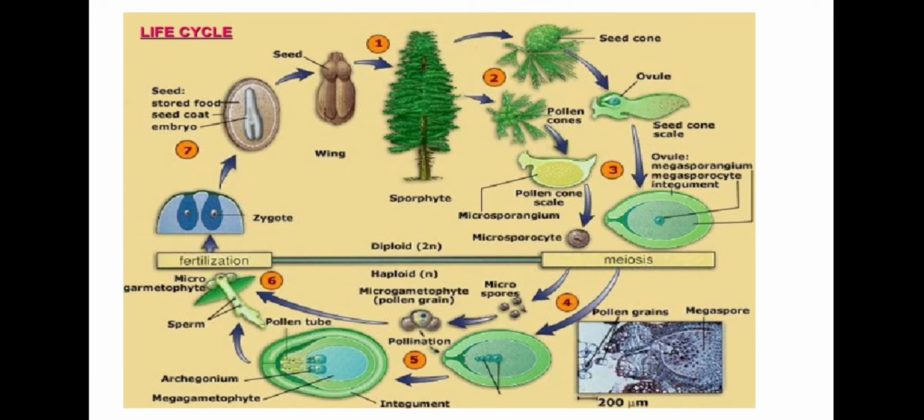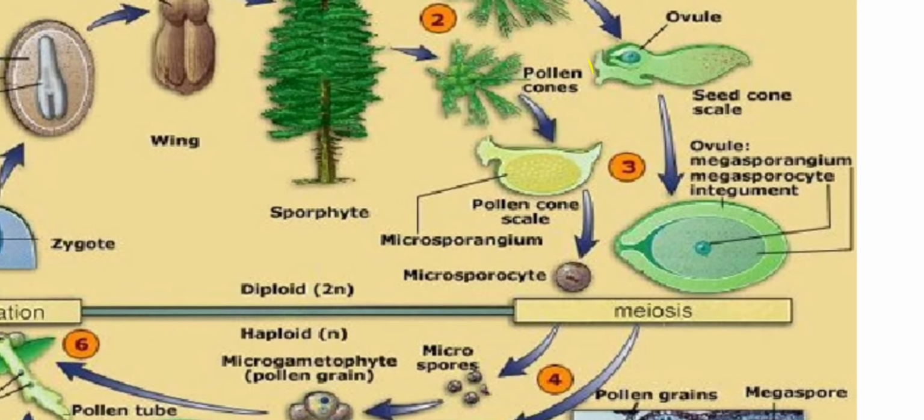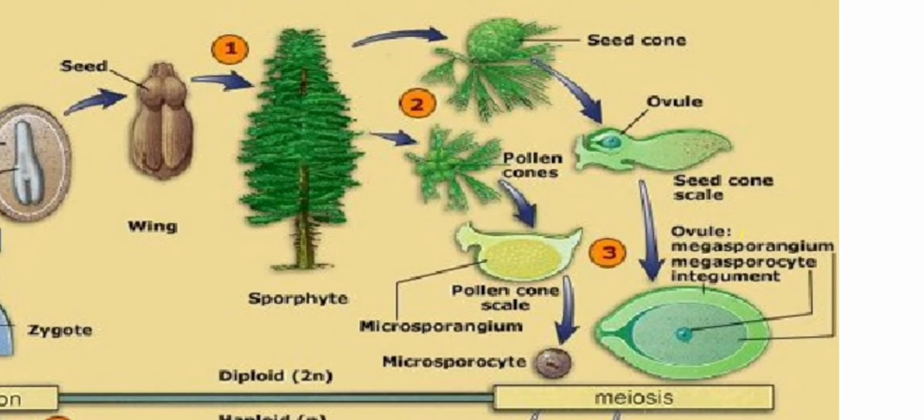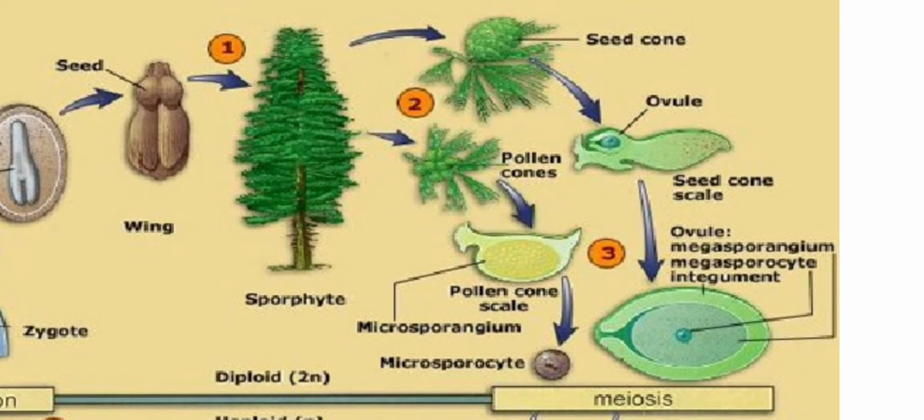Students, let's know life cycle in conifers with reference to Pinus. Main plant body is sporophyte and it produces male and female cones on separate branches. Male cone consists of microsporophylls which condense to form male cone. Microsporophyll then bears microsporangium and microsporangium bears microspore mother cell which after meiosis will produce pollen grains.